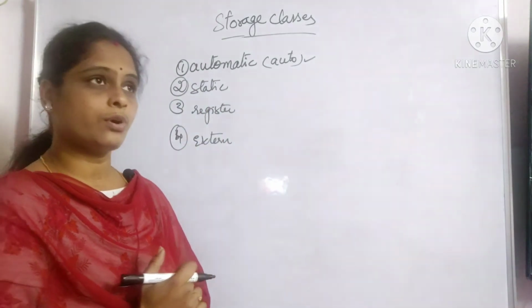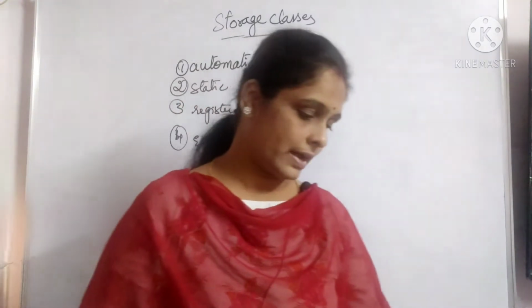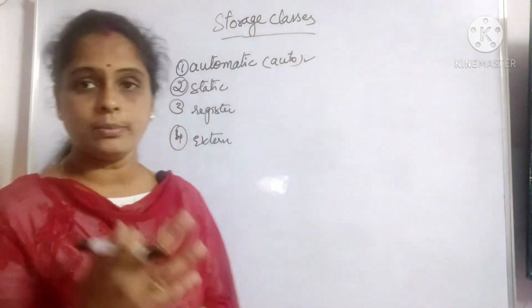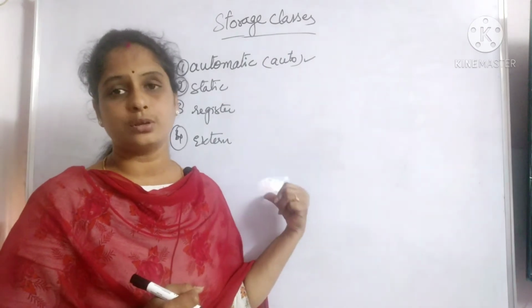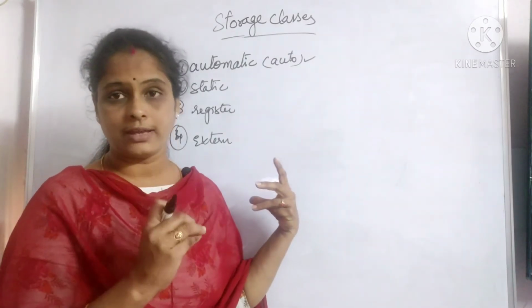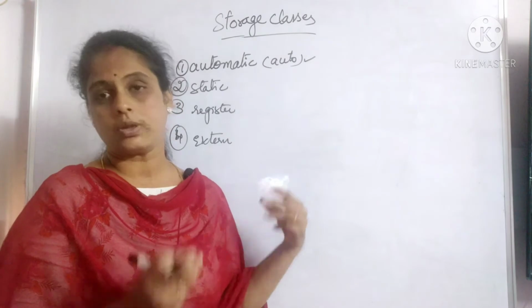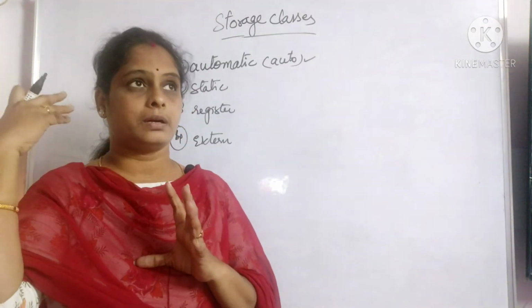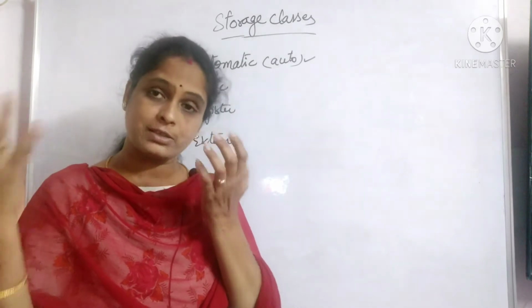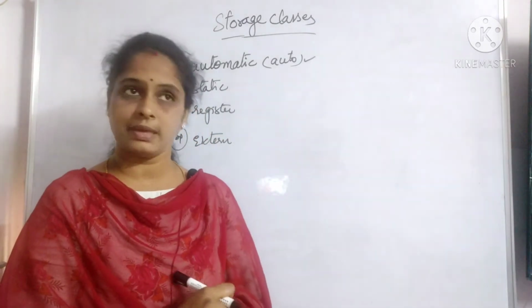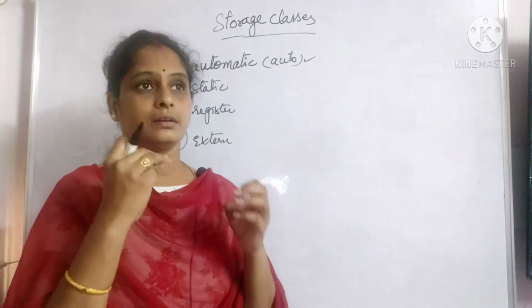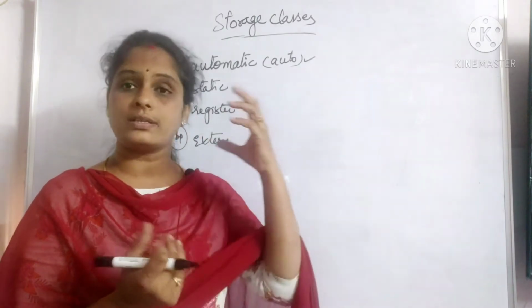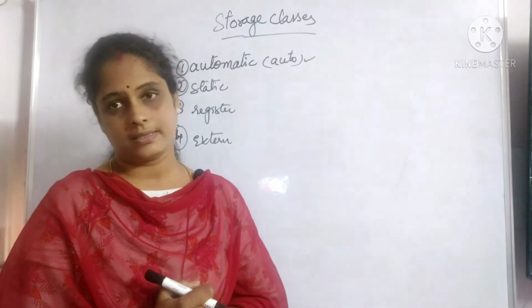As I told you, for automatic variables the default value is a garbage value, whereas here the default value will be 0. These can be declared as external, meaning global variables, as well as local variables. I can declare some local variables as static, or some global variables also as static.